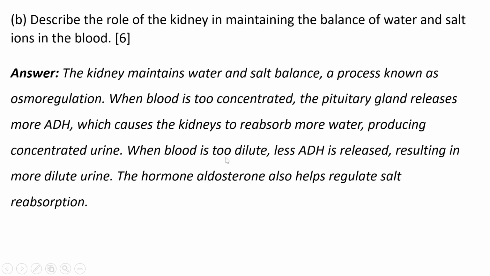When blood is too dilute, less antidiuretic hormone is released, resulting in more dilute urine. The hormone aldosterone also helps regulate salt reabsorption. So you are done, 6 marks.